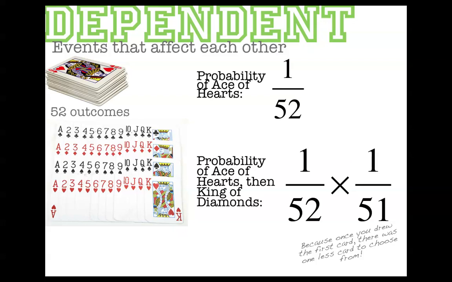The deck only had 51 cards left to draw from. Do you see how what you did on the first event affected the probability of the second event? Because normally when you draw a card out of a deck, you have a 1 in 52 chance. But if you've already drawn one card, the second event is dependent on what happened with the first event.